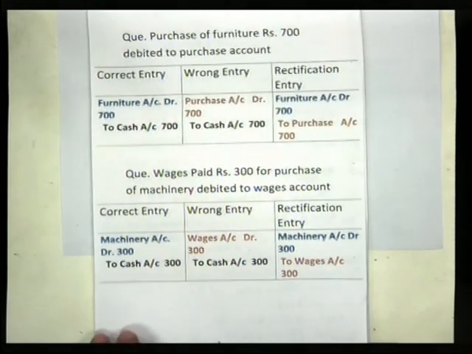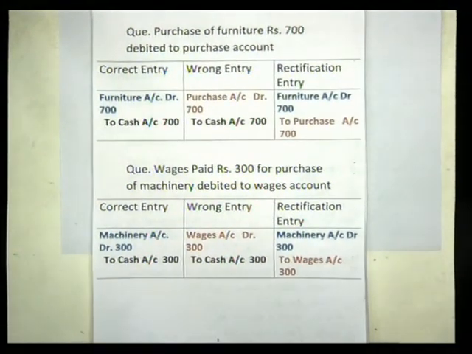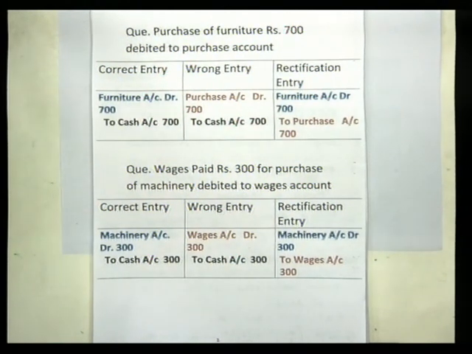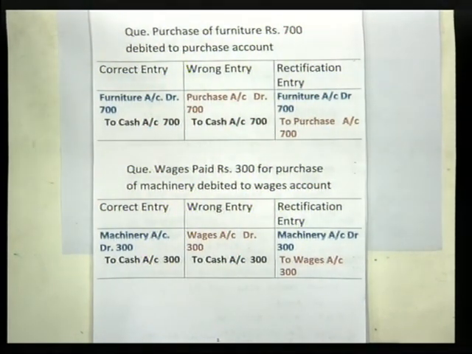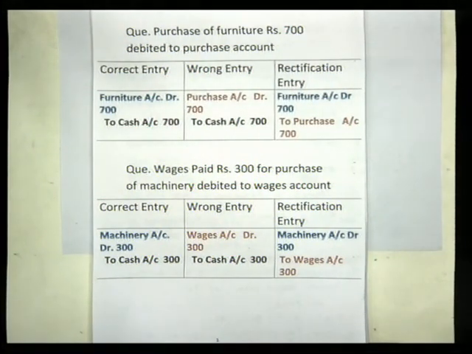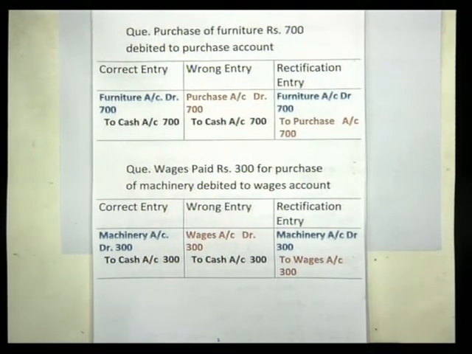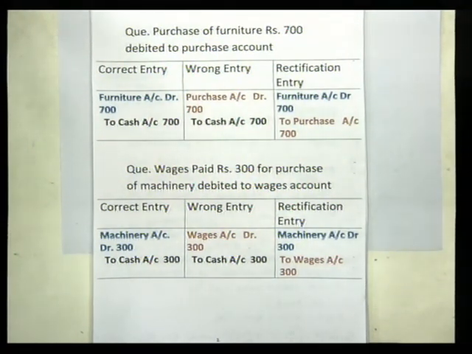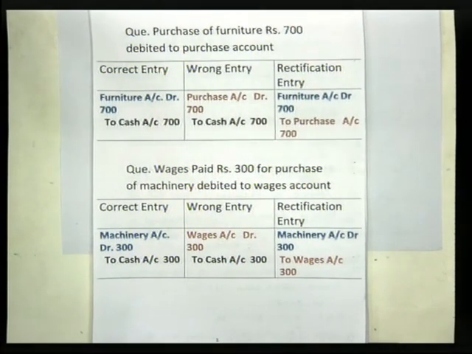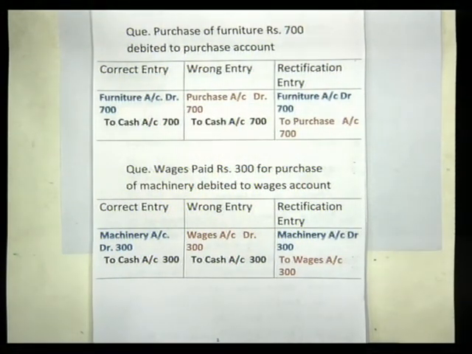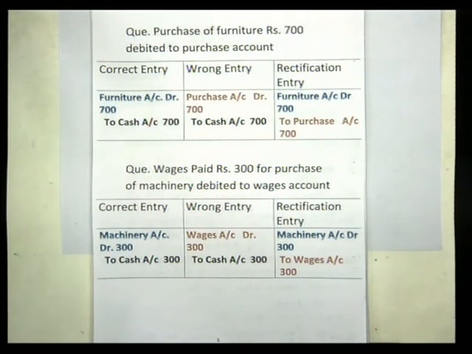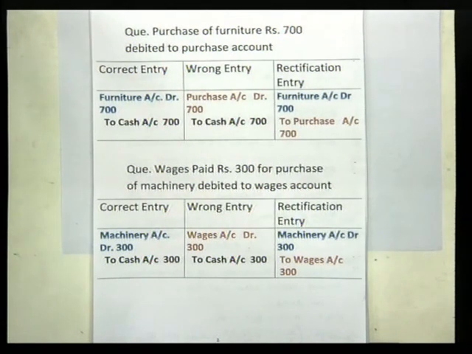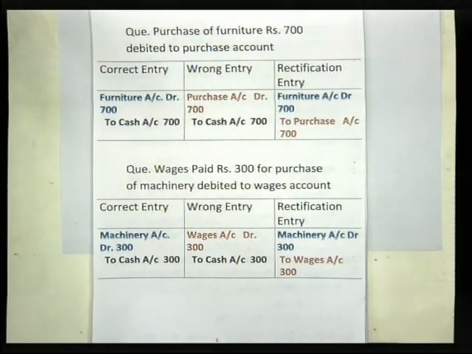Another question. So another question is purchase of furniture rupees 700 debited to purchase account. So here I discussed that whenever any asset is purchased like machinery or furniture, then all the expenses related to purchase of asset should be debited to that particular asset account, and all the expenses are included in the cost of asset. So here you have purchased furniture and 700 should be debited to furniture account. So here the mistake is, instead of debiting furniture account you have debited purchase account.